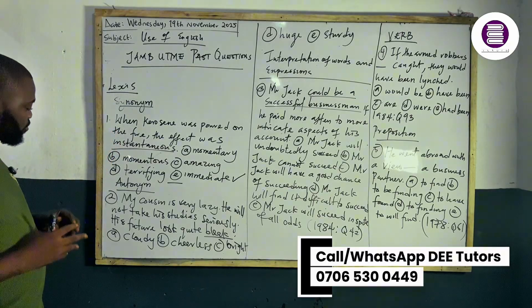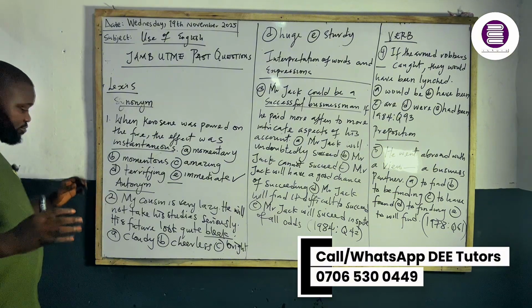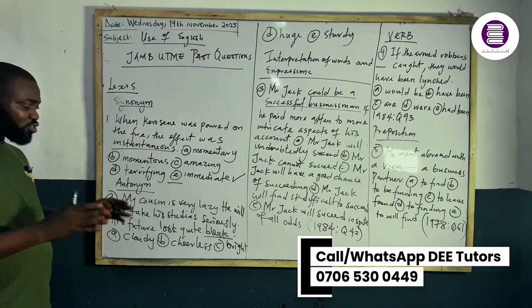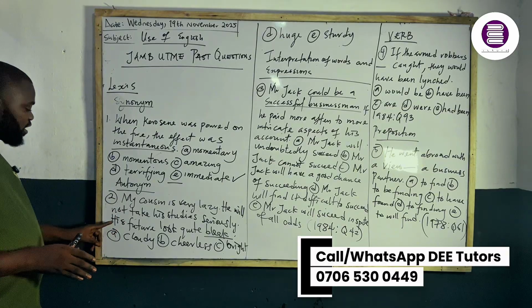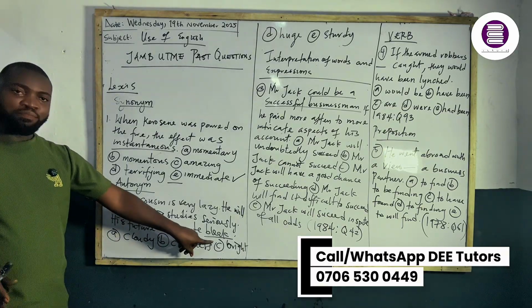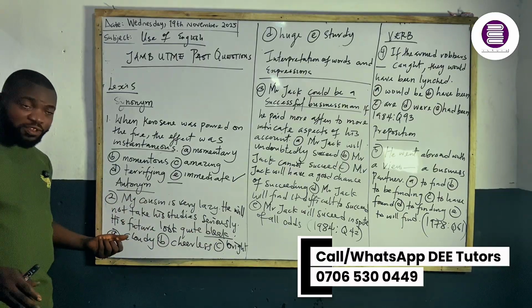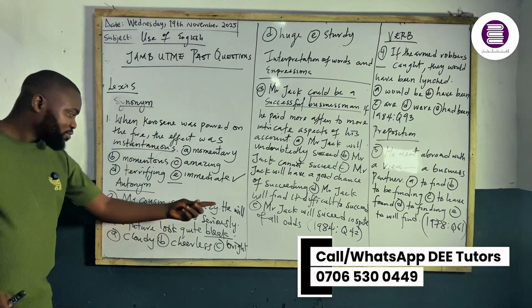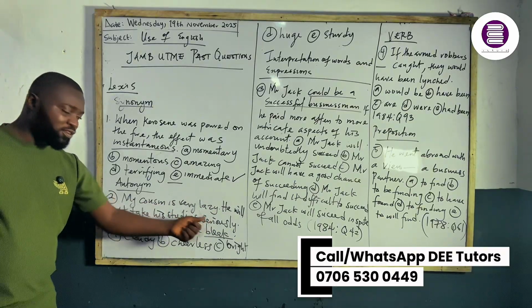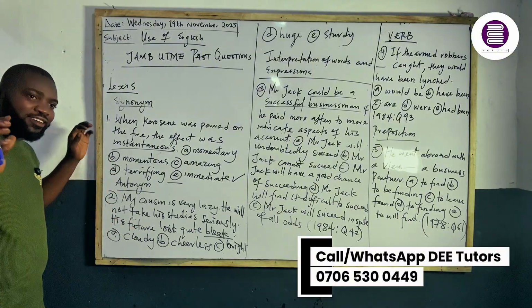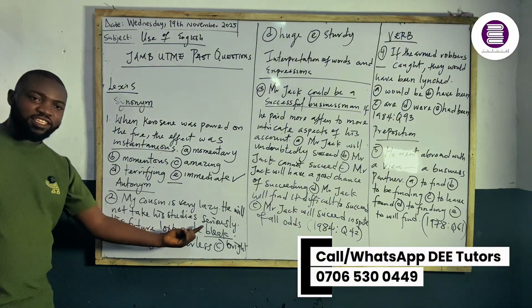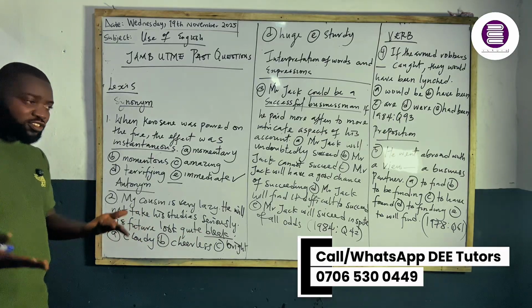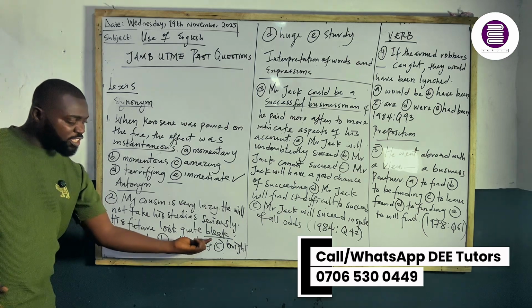Another past question, which is on antonym. My cousin is very lazy. He will not take his studies seriously. His future looks quite bleak. See the context of usage. My cousin is very lazy. This is the background. He will not take his studies seriously. Somebody that is lazy is expected not to take his studies seriously. His future looks quite what? So when you don't take your studies seriously, the future looks quite what?